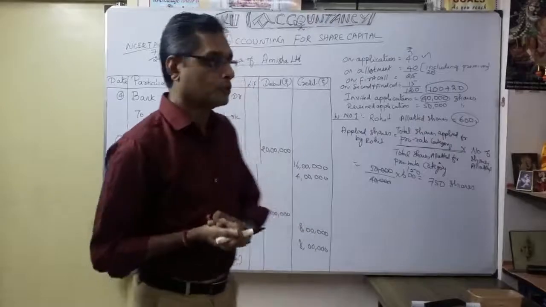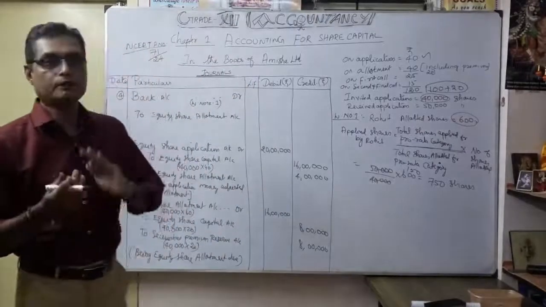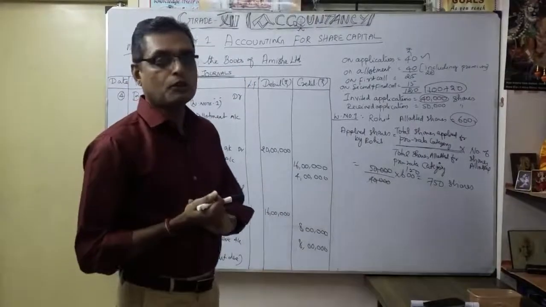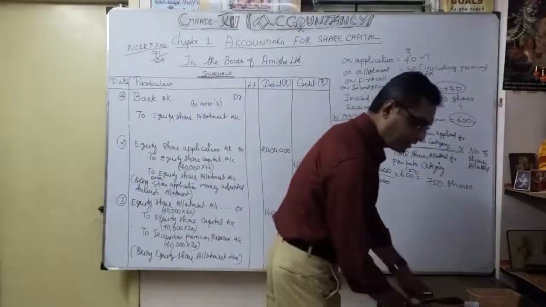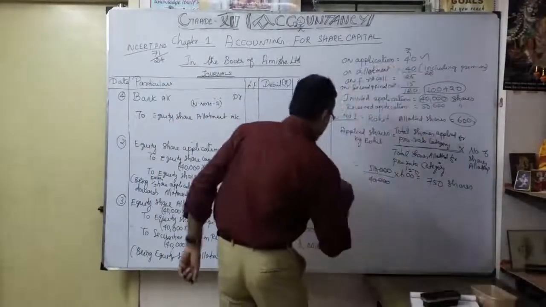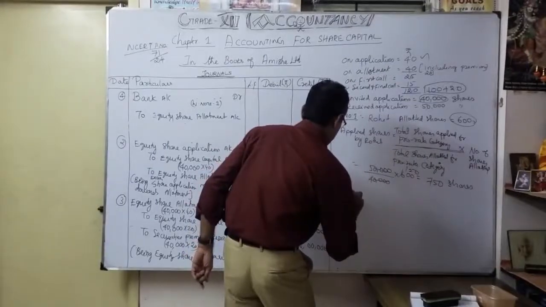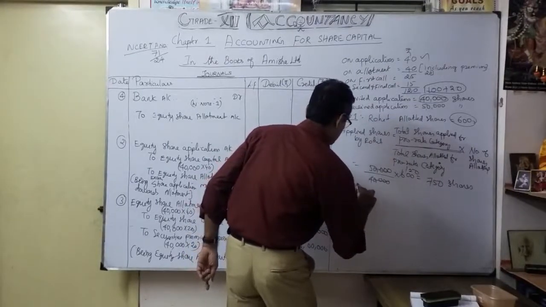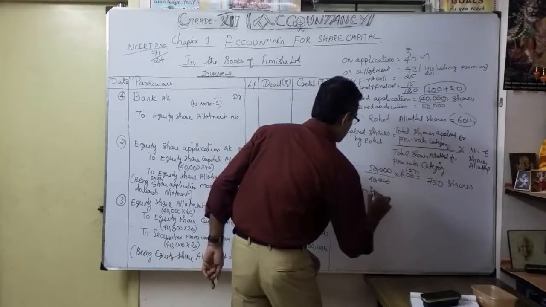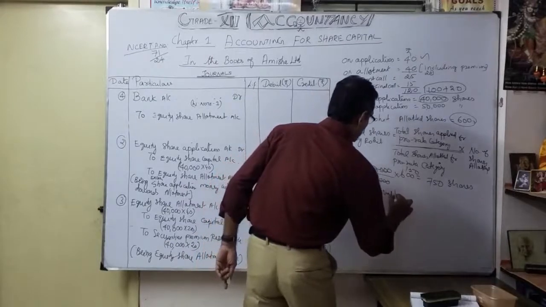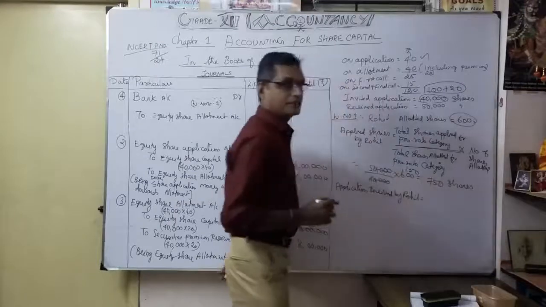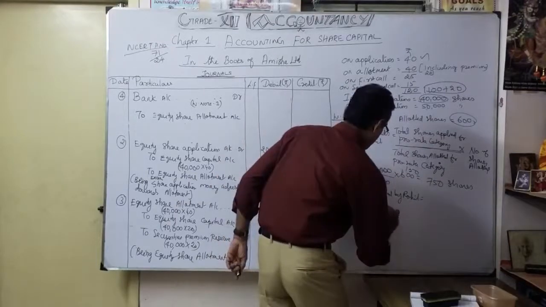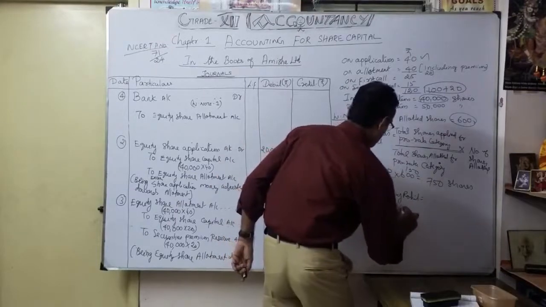Now the Rohit actually how many shares applied? 750 shares. Okay. So allotted only 600 shares now. Now according to the calculation, how are we going to calculate? So application received by Rohit. How many shares? 750 into 40.